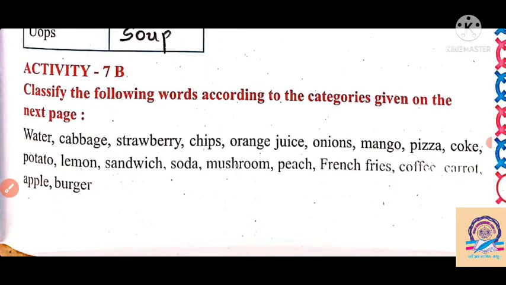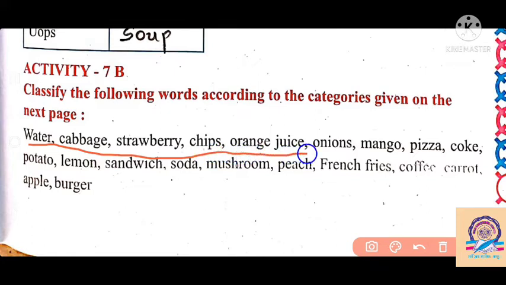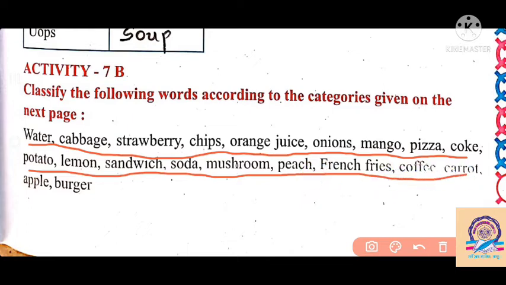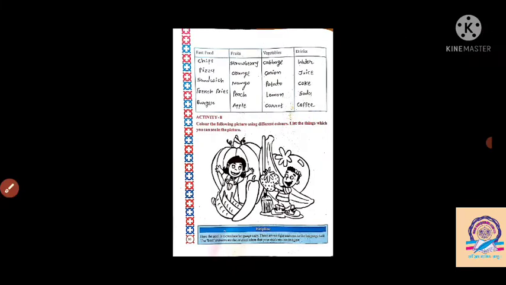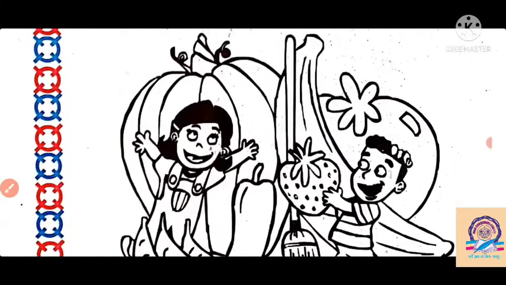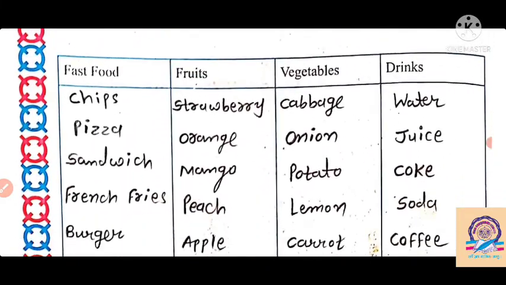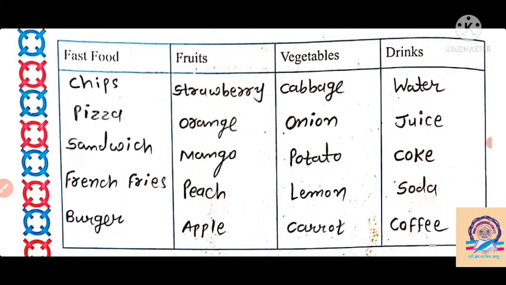Then classify the following words according to the categories given on the next page here. So water, cabbage, strawberry, chips, orange, juice, onion, mango, pizza, coke. Then potato, lemon, sandwich, soda, mushroom, peas, french fries, coffee, carrot, apple and burger are given here. So we have to arrange these names in a proper box here.